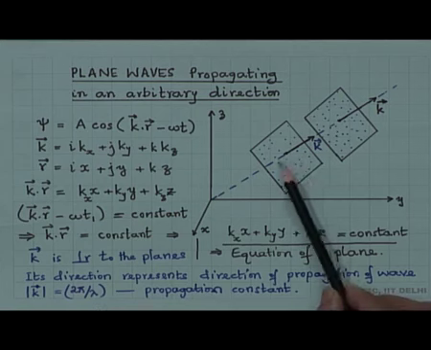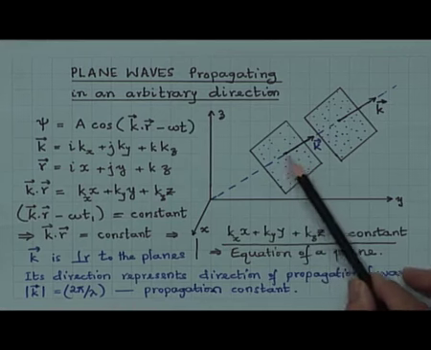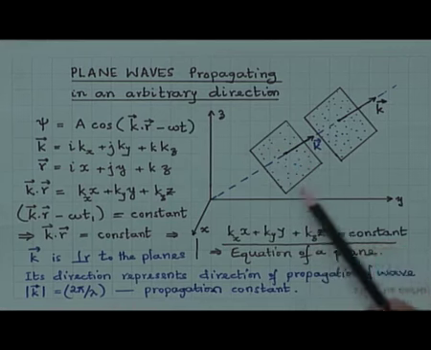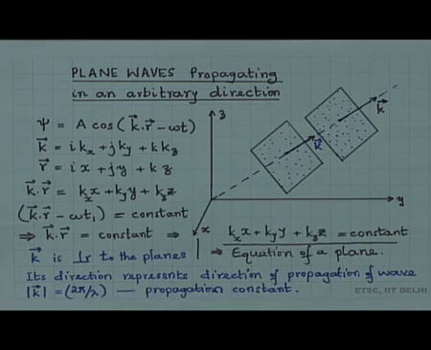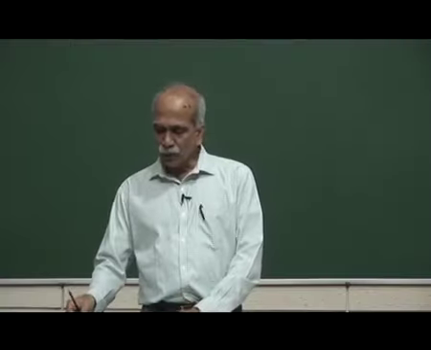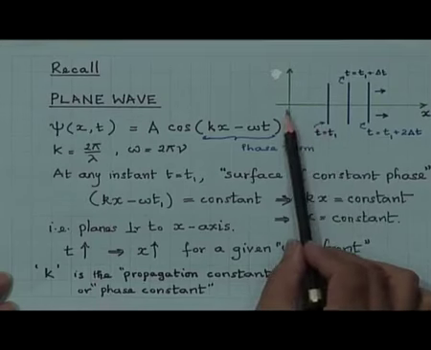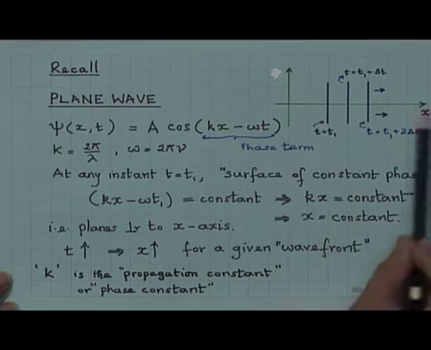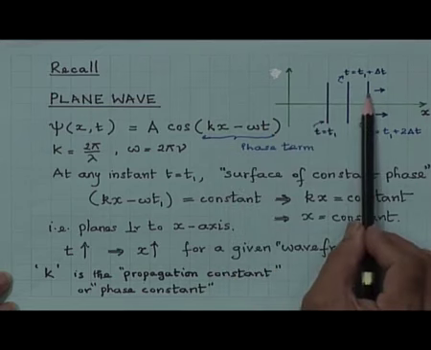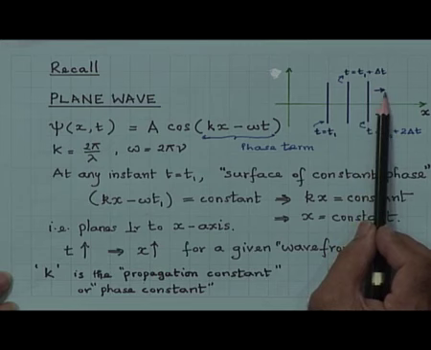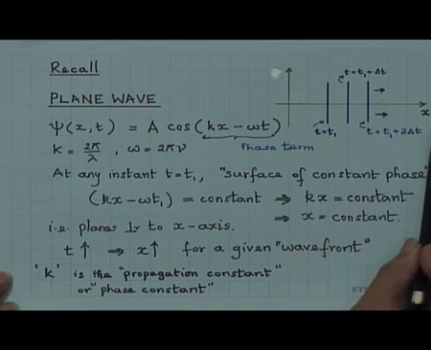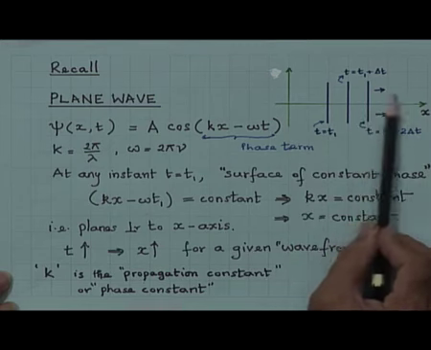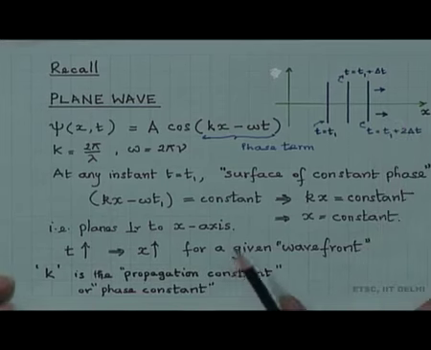So, the point to note is the propagation vector k is perpendicular to the wave front, which is true even in the earlier case. We did not show it as a vector because k was along the x direction and the wave was propagating along the x direction, but k in this case is also a vector, having only one component, and k is perpendicular to the wave front.